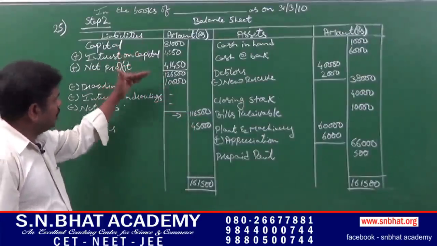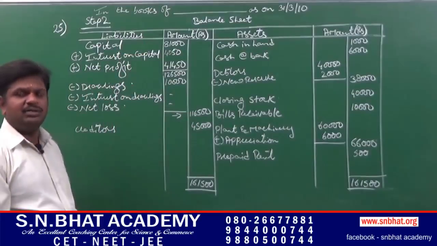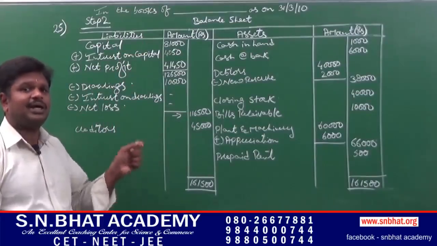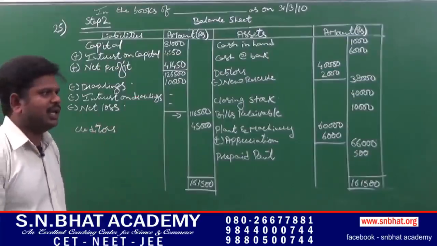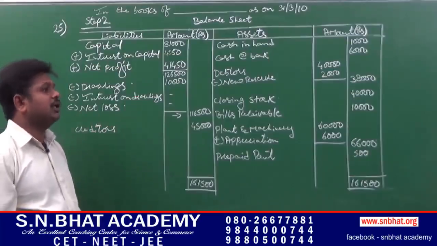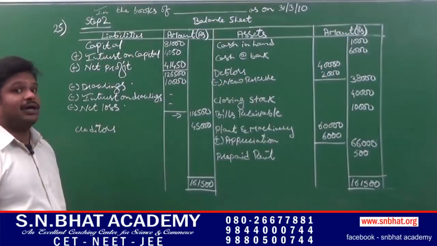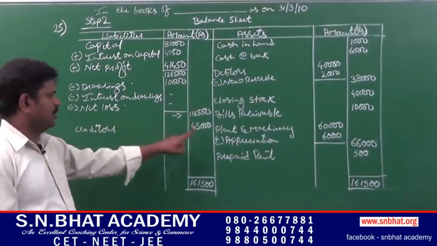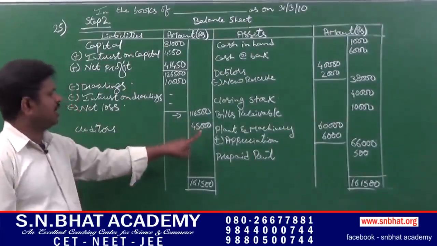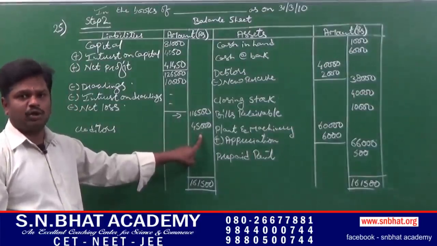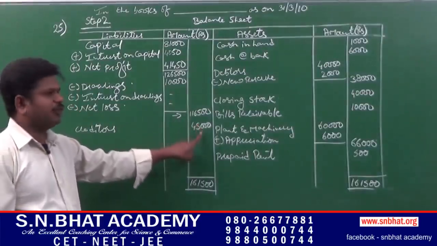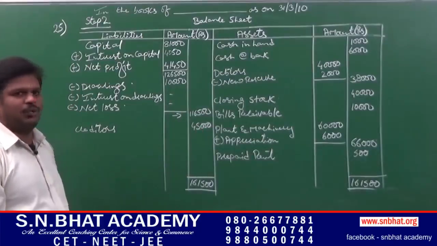Next, while entering on the liability side, we just have to concentrate on the credit side of the trial balance. See, on the credit side of the trial balance, first one, capital we had entered. Next, creditors 45,000. There is no adjustment, so it has to be directly entered on the outer column of the balance sheet, 45,000. Next, sales 1,40,000.